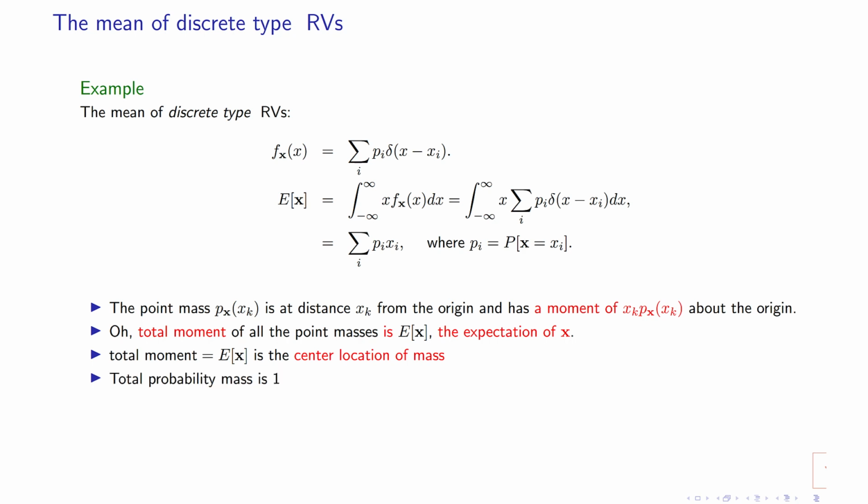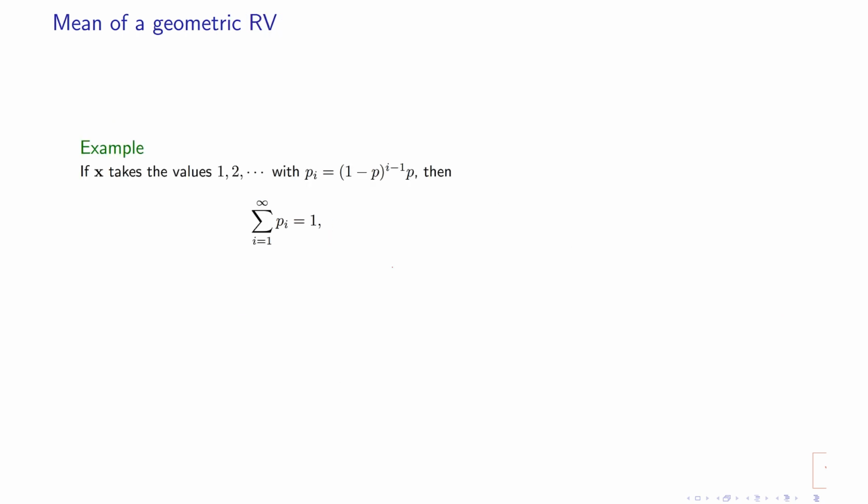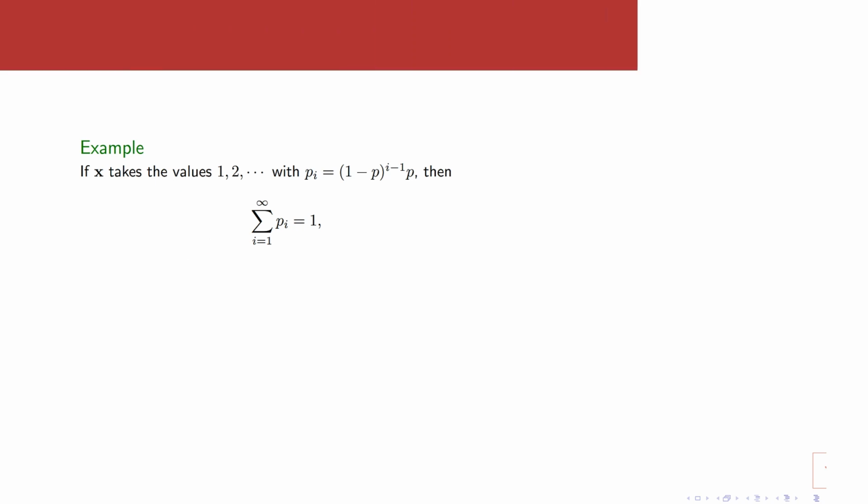So it is physically meaningful, particularly given that the total probability mass is equal to 1. So this is why expected value is referred to as the center of the probability mass function, in general, the center of the distribution. So let us have one example, which is the mean of a geometric random variable.